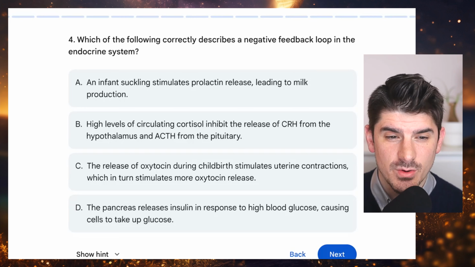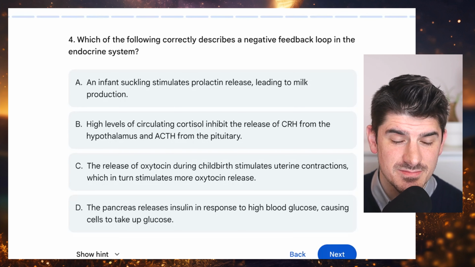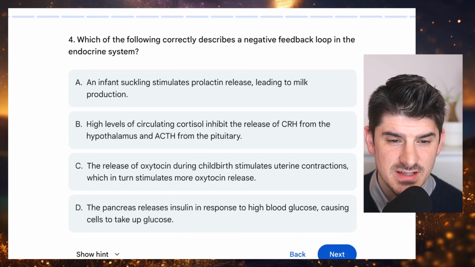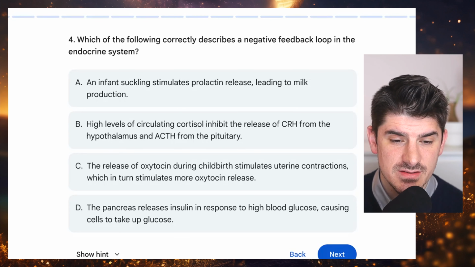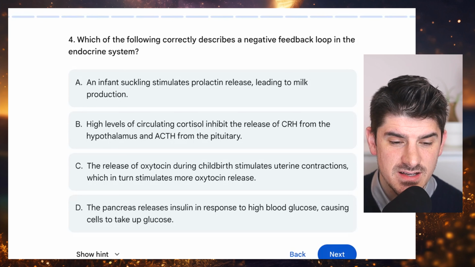Number 4, which of the following correctly describes a negative feedback loop in the endocrine system? A, an infant suckling stimulates prolactin release, leading to milk production. B, high levels of circulating cortisol inhibit the release of CRH from the hypothalamus and ACTH from the pituitary. C, the release of oxytocin during childbirth stimulates uterine contractions, which in turn stimulates more oxytocin release. D, the pancreas releases insulin in response to high blood glucose, causing cells to take up glucose.